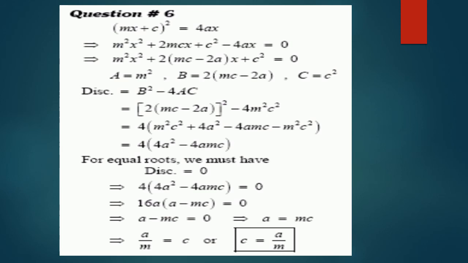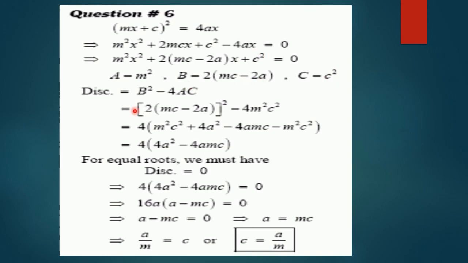Now look at question number 6. It is again the same type of question. We are given that the roots of this equation are equal and we have to show the condition. You can see the equation (mx + c)² = 4ax. Taking the whole square open and making the form of the quadratic equation, the value of a is m², the value of b is 2mc − 2a, and the value of c is c².